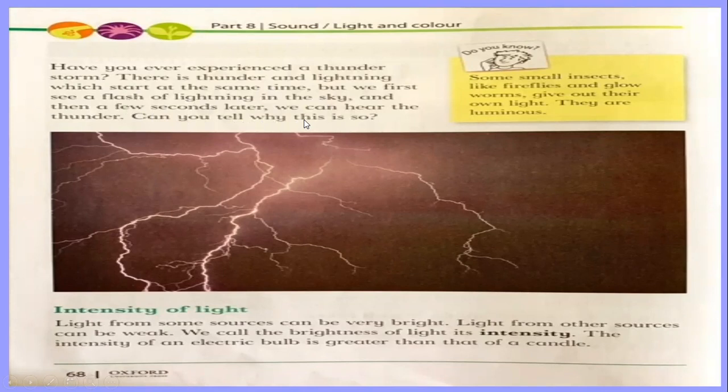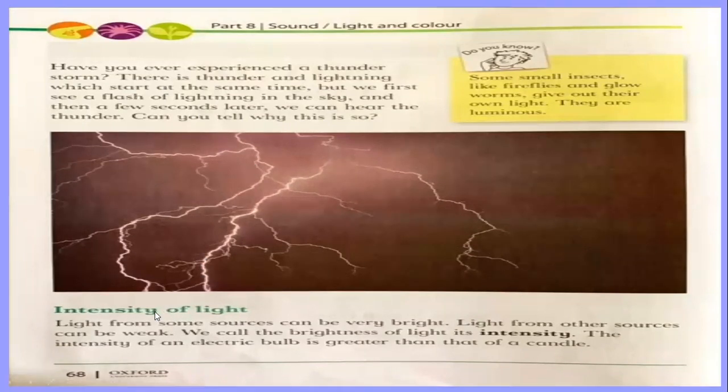Why? Can you tell why this is so? Because, as I told you, light travels faster. Light travels faster than anything. It is the fastest thing in the universe. So that's why we see the lightning first and then we hear the thunder. Understand? Okay, this is about the speed of light, that it travels faster than anything else. Even the air, the sounds, light travels faster.